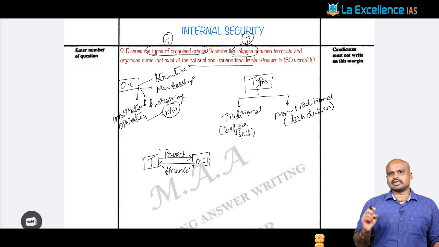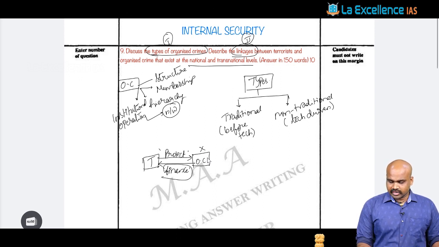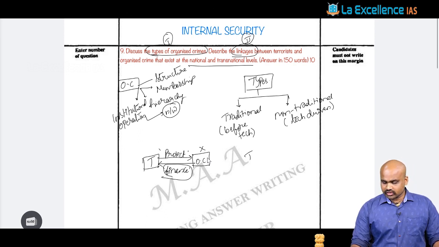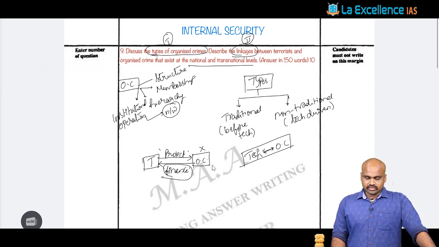So in order to tackle terrorism as a phenomenon, the first thing is we have to tackle organized crime as a phenomenon, for the reason that it becomes a financing channel, and finance is the lifeline for terrorist activities to flourish, right? That has to be tackled. Now we can talk about the various aspects to manage organized crime. That can be one simple conclusion, or we can talk about the role of technology in managing organized crime. That can be another simple conclusion for this question.